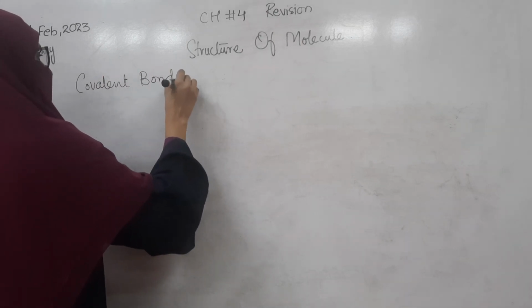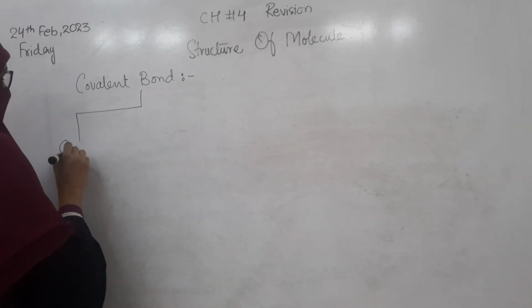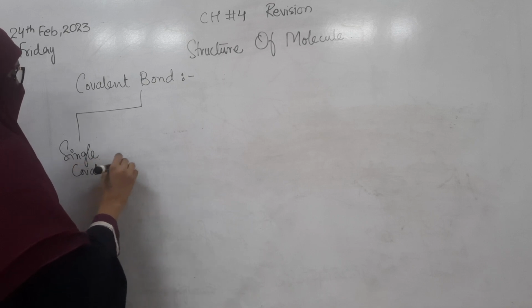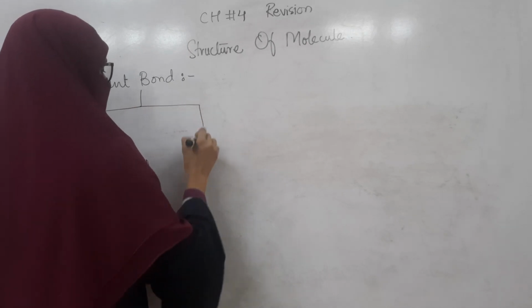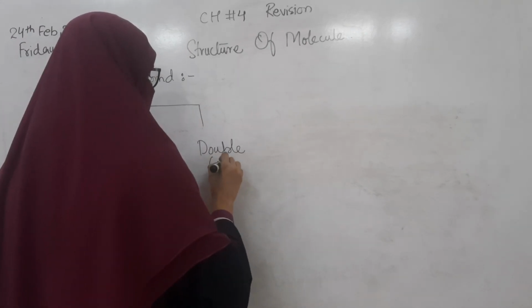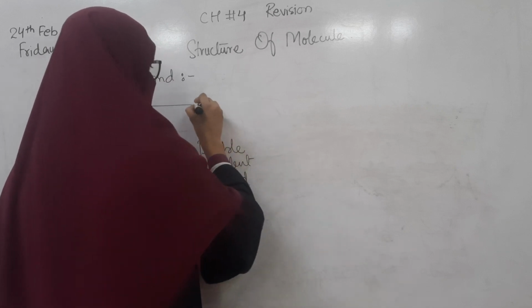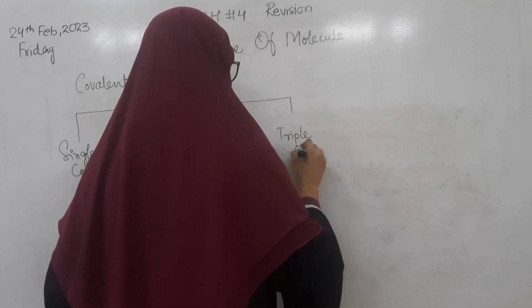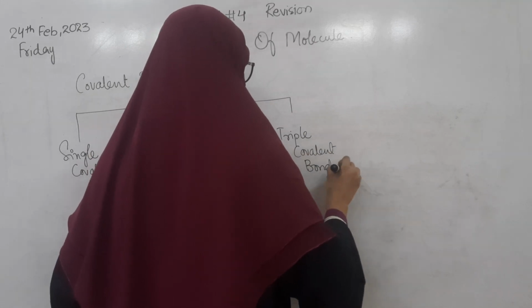Number one is the single covalent bond. The second is the double covalent bond. And the third is the triple covalent bond.